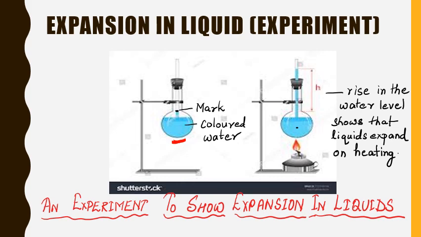Now we have to heat this flask or this colored water for some time. So we will heat it for a few minutes, and after heating you will notice that the water level rises. It rises above the mark, showing that the water has expanded. Now let it cool for some time, and on cooling you will notice that the water returns back to its previous level. So this experiment shows both the phenomena, that is, the liquids expand on heating whereas contract on cooling.